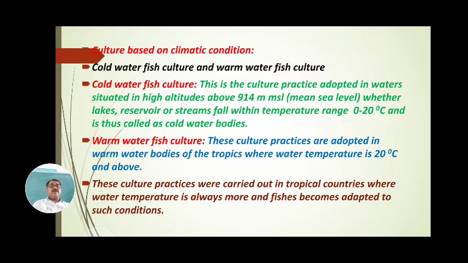When water temperature is between 20 and 40 degrees centigrade and fishes are cultured, these culture practices are carried out in tropical countries, where water temperature is always higher and fishes become adapted to such conditions. This is called warm water fish culture, where temperature is between about 20 and below 40 degrees centigrade.